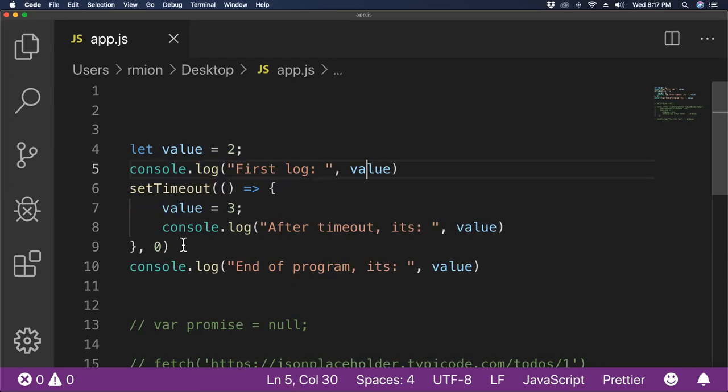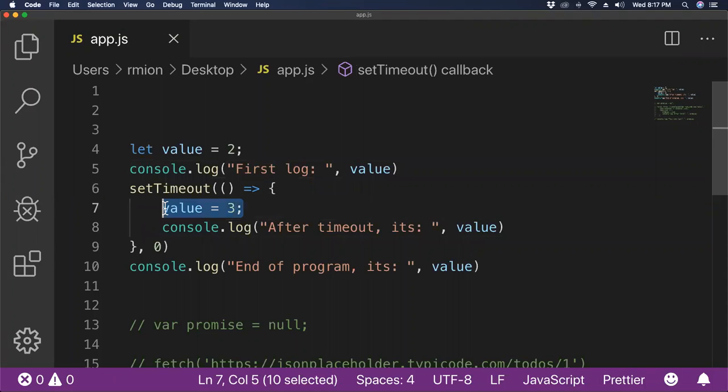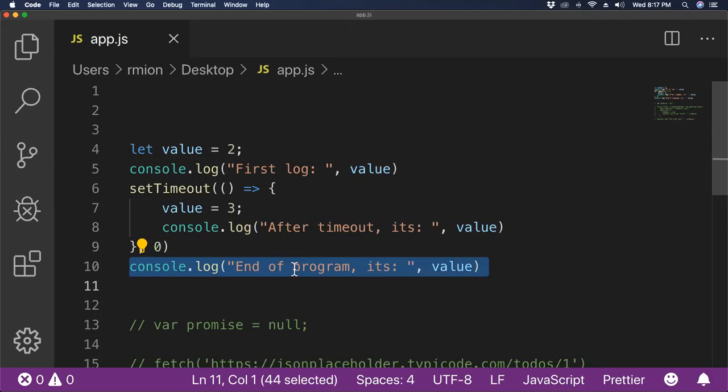Here we again see setTimeout. And the only thing I'm doing different here is not just logging something, but I am changing value to 3. So in this function that I passed to setTimeout, I'm changing value to 3, and then I'm logging it. And then the last line is the end of my program, and I'm going to log the value again.